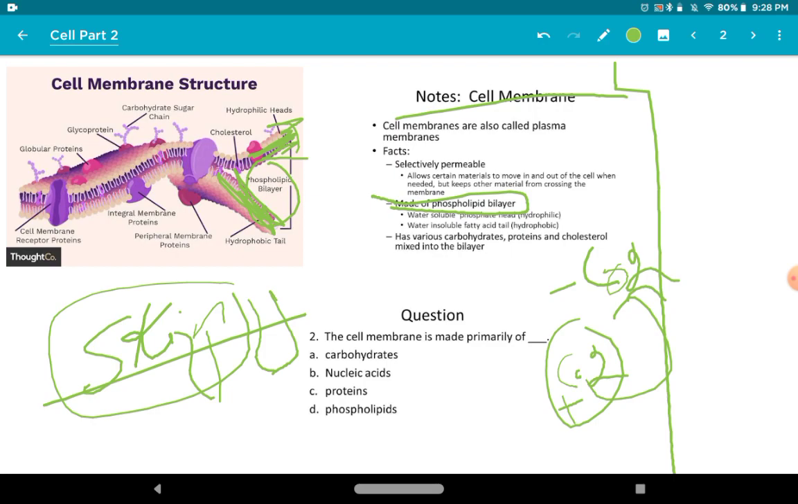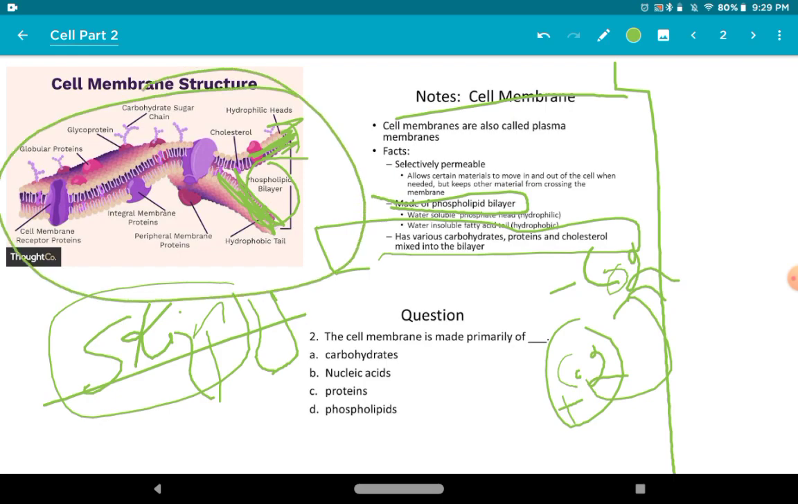Water soluble phosphate head, hydrophilic; water insoluble fatty acid tail, hydrophobic. तो जो फोस्फेट का हेड होता है वो तो वाटर सोल्यूबल होता है और जो टेल होती है वो इनसोल्यूबल होती है. Has various carbohydrates, proteins and cholesterols mixed into the layers. Like जो ये लेयर है सेल मेम्ब्रेन का इसमें काफी सारी चीजें मिक्स्ड है. Like carbohydrates, we have the carbohydrate sugar chain here, we have the proteins here, and then we also have the cholesterol here.